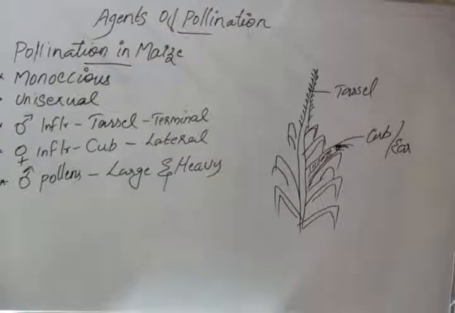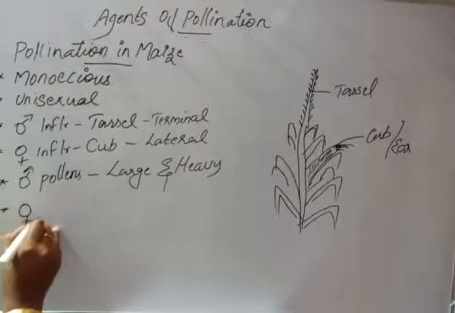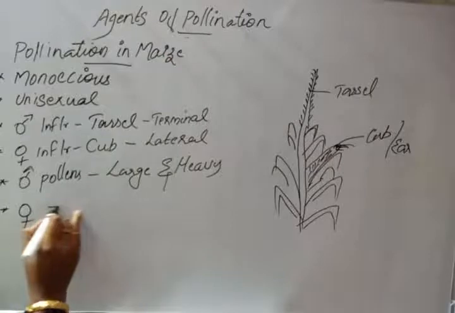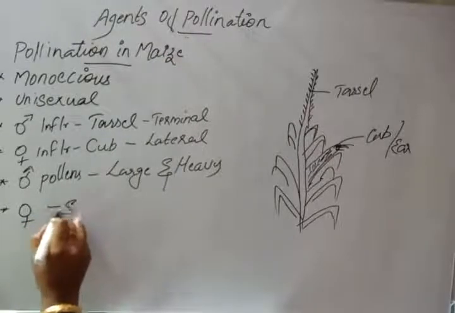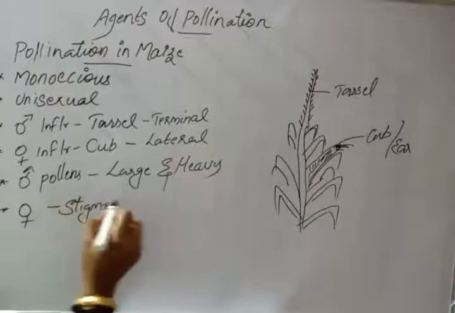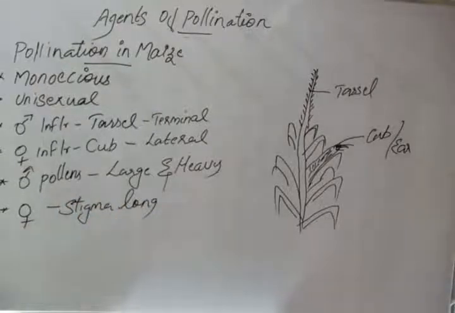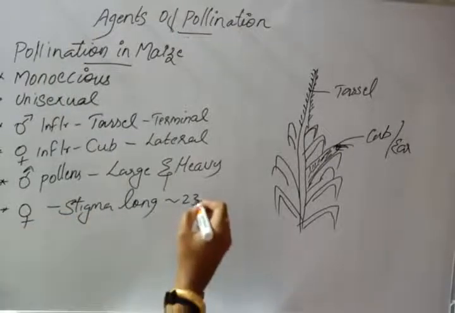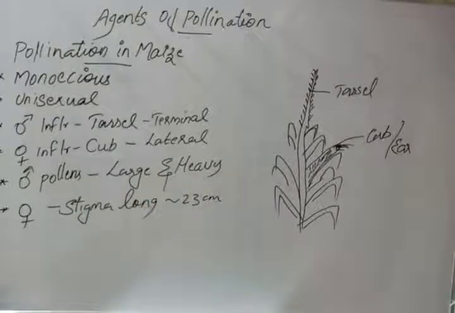Then the female inflorescence, or female stigma, requires a long stigma. The stigma of the maize is long, approximately 23 centimeters in length, and it projects beyond the leaf.